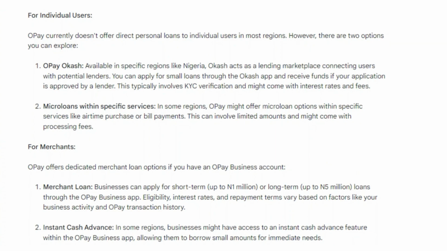In some regions, Opay might offer microloan options within specific services like airtime purchases or bill payments. This can involve limited amounts and might come with processing fees.